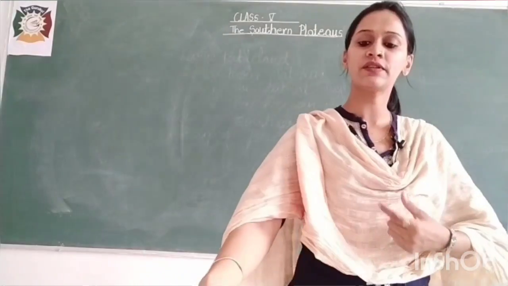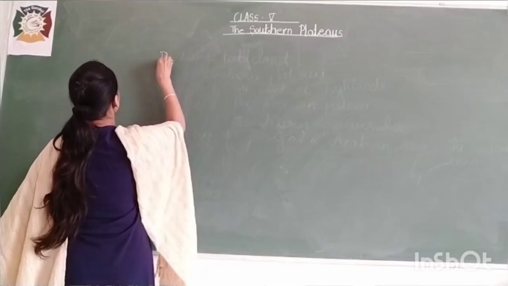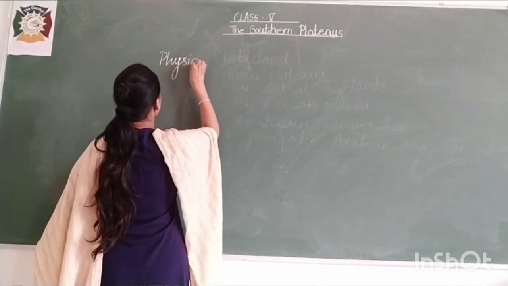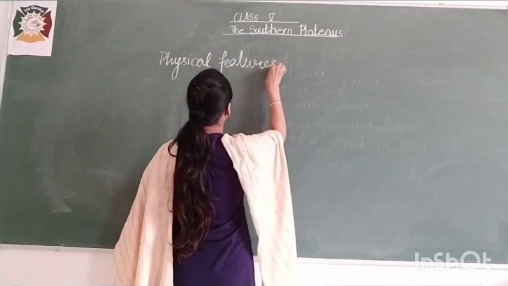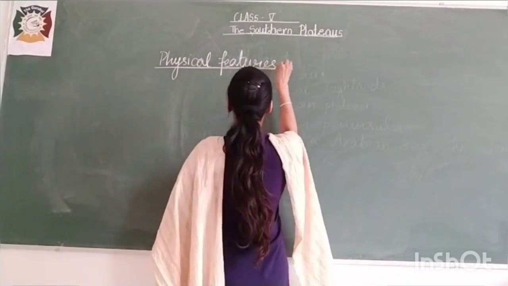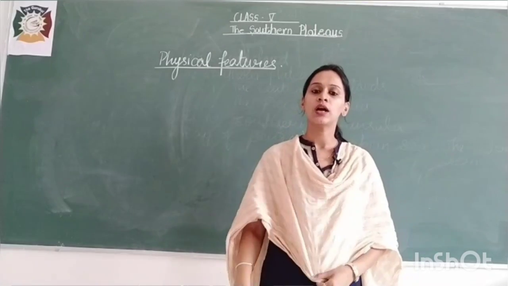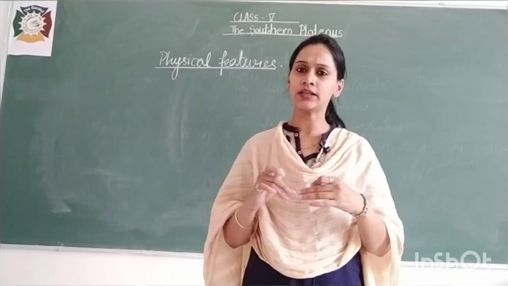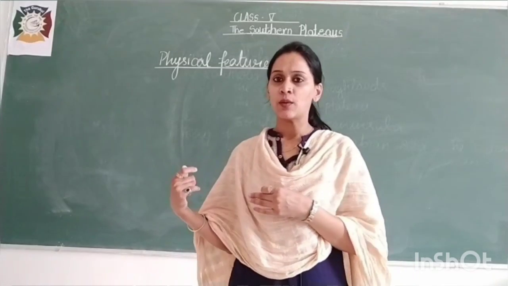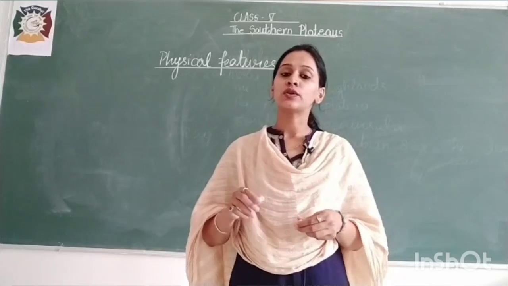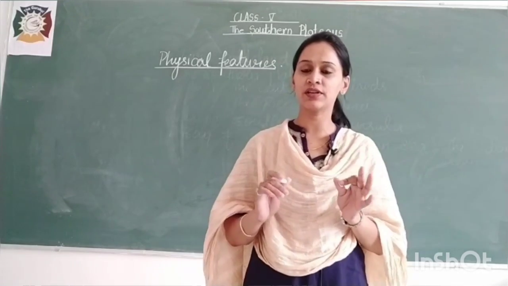In physical features, we will study the different parts and areas included under this. So, I am writing it here, the physical features. So what is included in the physical features? It is a triangular mass of land. It is a triangular tableland. I told you earlier that it is named a plateau, so it is basically a kind of tableland. It is a triangular tableland which is divided into two parts by the river Narmada.